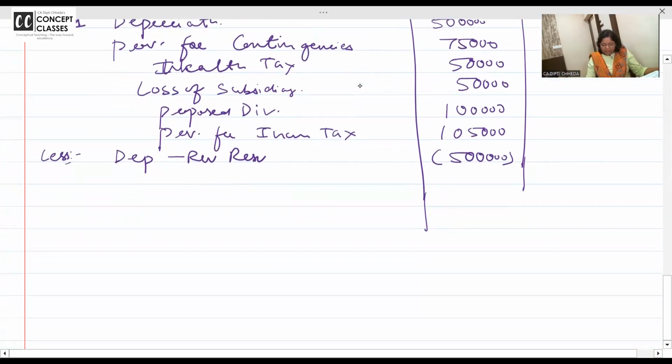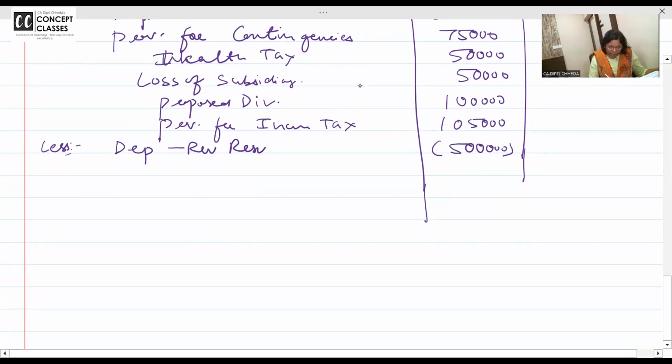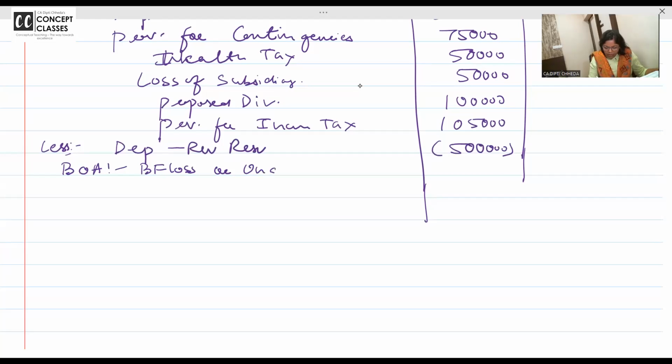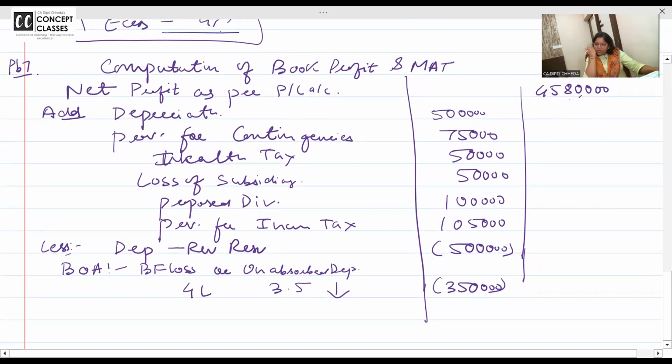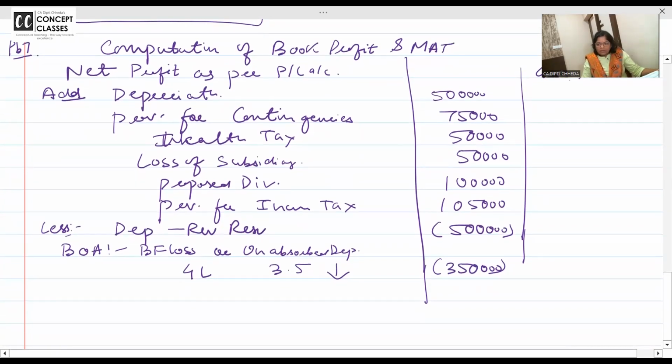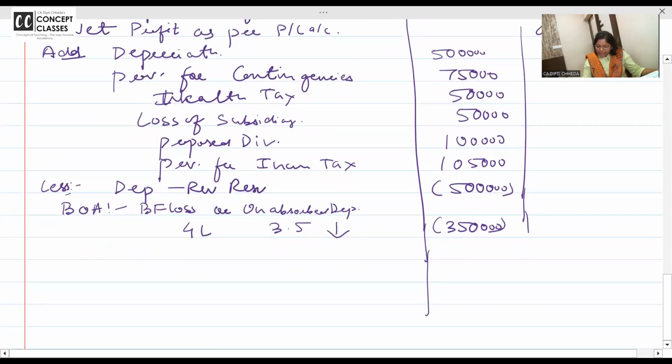So same is deducted. Now, as per the books of accounts, brought forward loss or unabsorbed depreciation. See, how much is the brought forward loss? 4 lakh. How much is the unabsorbed depreciation? 3.5. Whichever is lower is deductible. So 3,50,000 is deductible. Are you all with me? Don't deduct anything else.